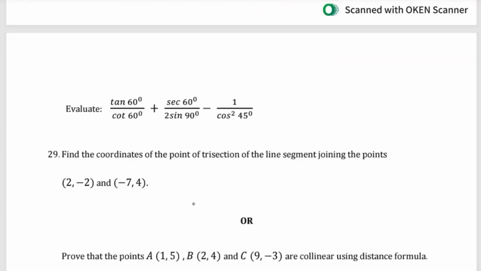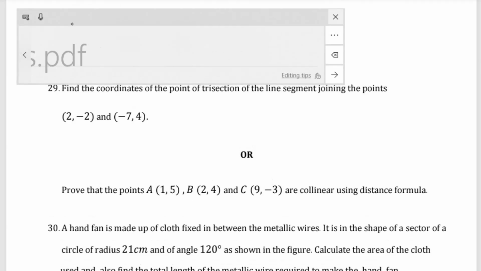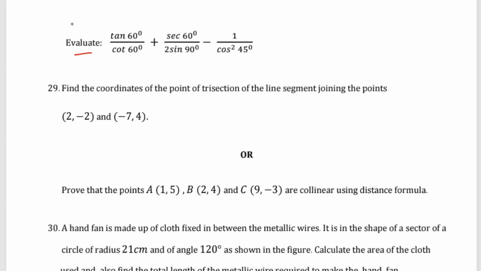Then question number 20, or the option you can write is tan 60 degree divided by cot 60 degree plus secant 60 degree divided by 2 sin 90 degree is minus 1 by cosecant 40 cos 40 cos square 45 degree.